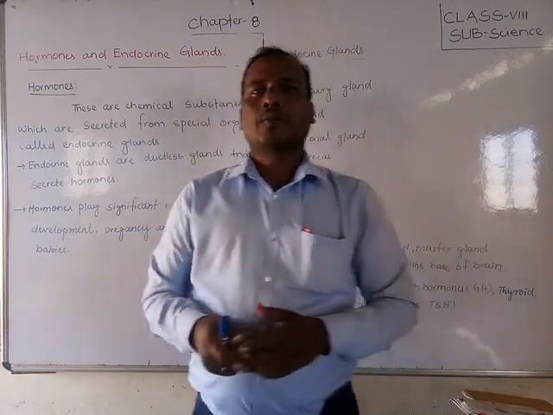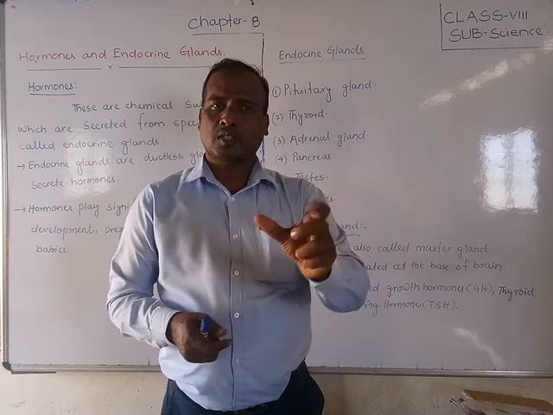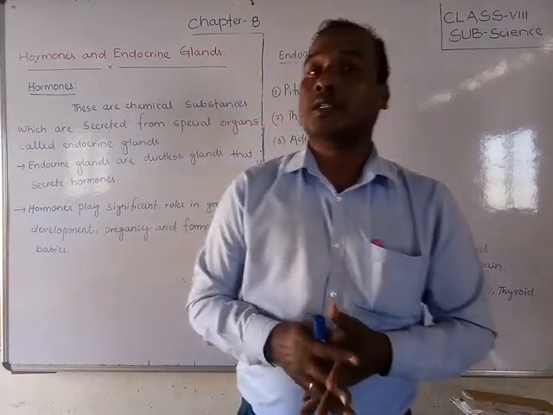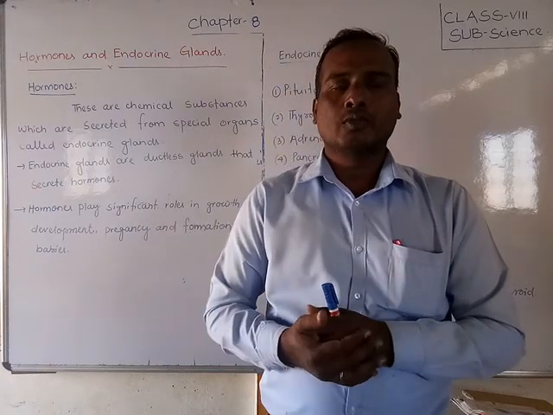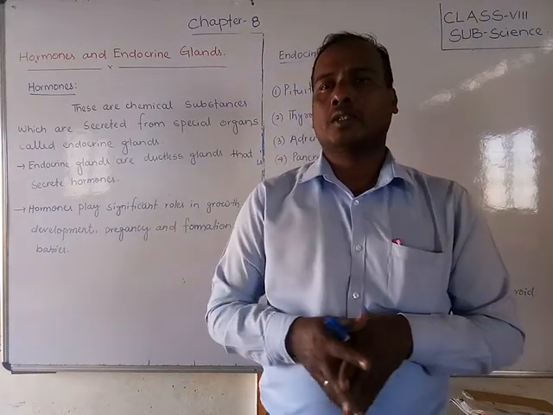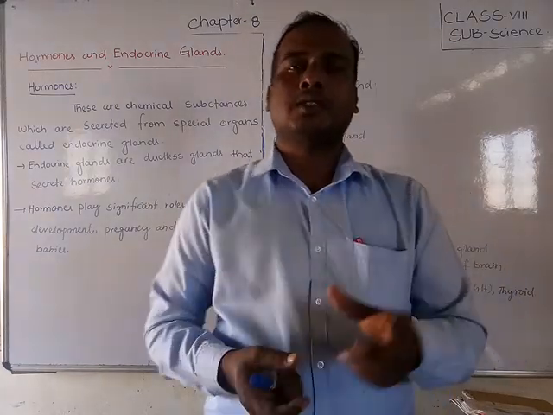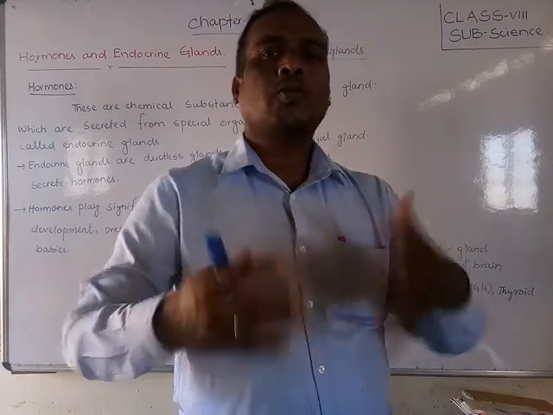The master gland is called the pituitary gland, and the pituitary gland secretes growth hormone and thyroid stimulating hormone, which control growth.